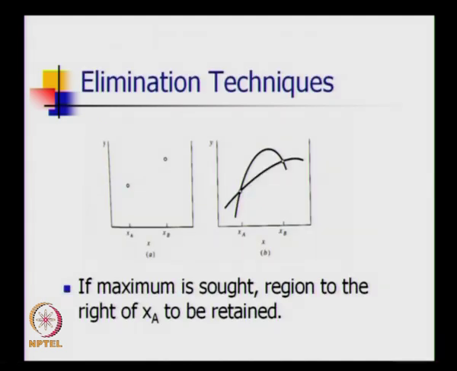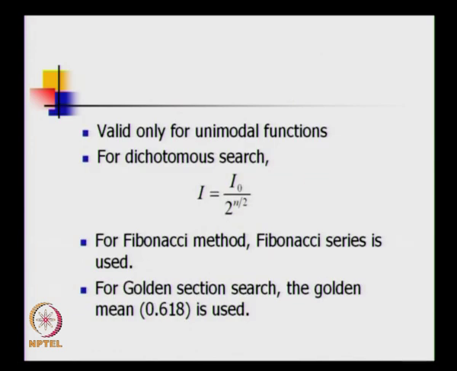So if the function goes like this, if maximum is sought, since y of xb is greater than y of xa, the region to the right of xa has to be retained. Valid only for unimodal functions. For dichotomous search the RR goes as 2 into 2 power n by 2. For the Fibonacci method, the Fibonacci series is used. For golden section search the golden mean is used, 0.618 or 1.618. So the ratio of the consecutive numbers in the Fibonacci search also approaches 0.618.